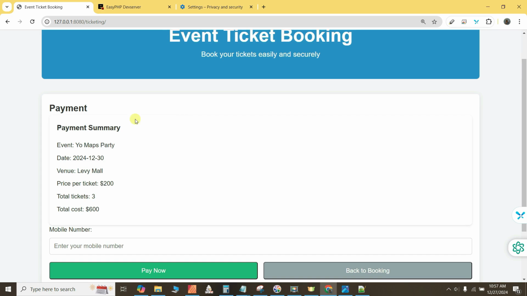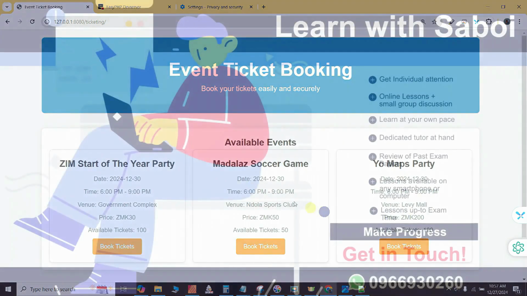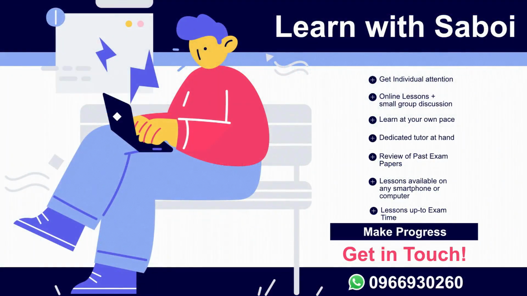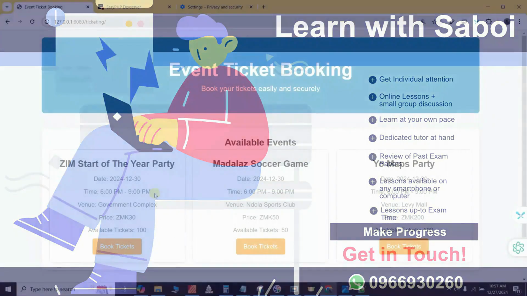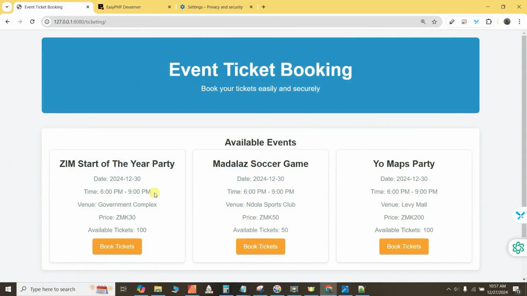Additionally, you must take into consideration consumer behavior. Let me take you back to the event booking. So when you say available tickets, the customer may think it means people are not buying tickets, and the customer may not want to buy. So you may decide to omit this particular section of the website. It's entirely up to you. But these are some of the topics that we speak about and address when we actually deal with digital marketing.